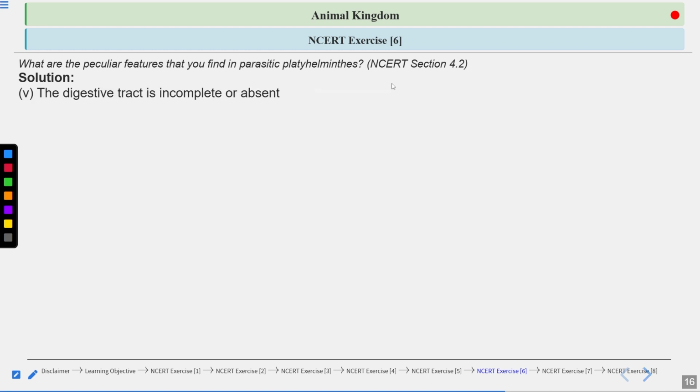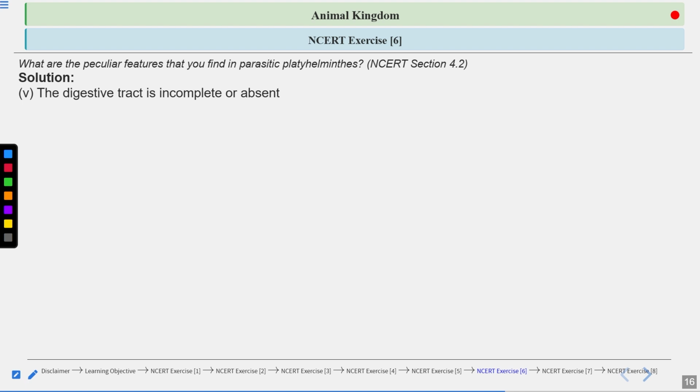Other features: the digestive tract is incomplete or absent. There are many platyhelminthes in which the digestive tract is totally absent, because they are living only inside the digestive tract of the host.